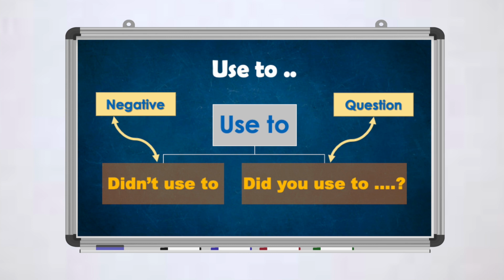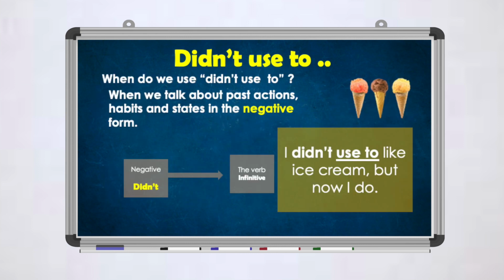And we all know the verbs coming after auxiliary verbs are always in the infinitive. Let's take a look at the first example. If I want to use "used to" for the negative form, how am I going to say it? I didn't use to like ice cream, but now I do. Because I am using the negative form and I'm using the auxiliary verb "didn't," I put "used to" in the infinitive, "use to," instead of "used to."